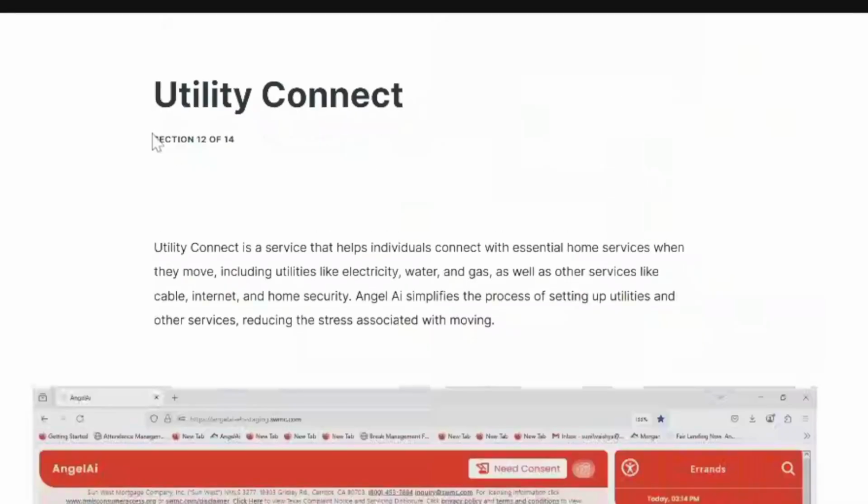Now, finally, we have Utility Connect. Utility Connect is pretty much a service that's provided for Sunwest borrowers. We understand how stressful it can be moving from one property to the other. So we help them connect power, water, gas, even basic services like cable or security on the new home, so that process can be as stress-free as possible.